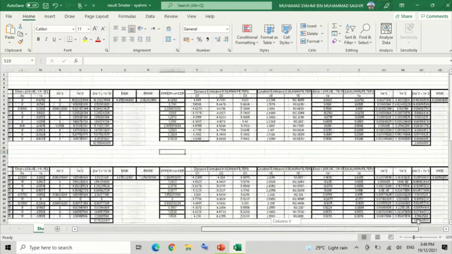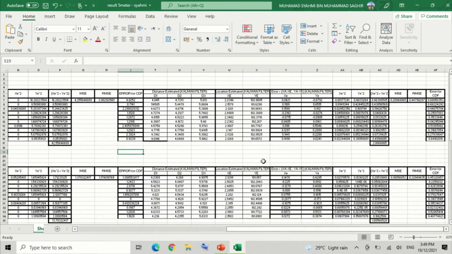Next, we compare with using the Kalman filter. By using the Kalman filter, we get the distance also the same way, and the location estimate. We estimate the locations and we get the error. We use the same procedure, and we get the RMSE.